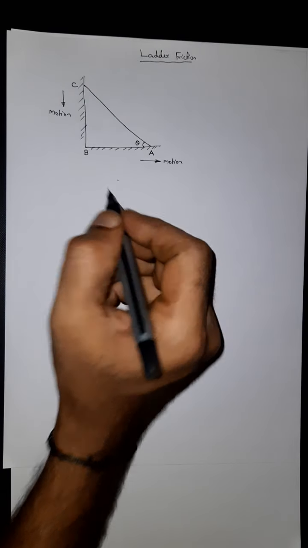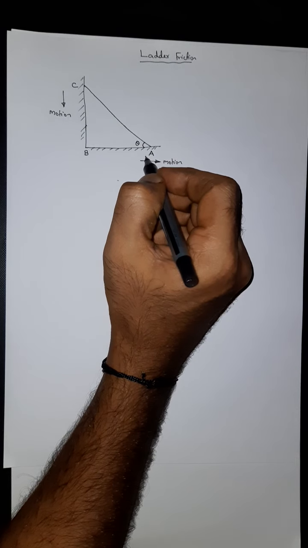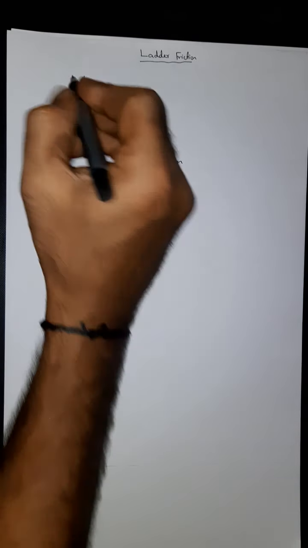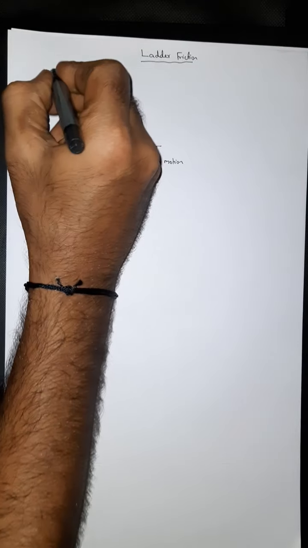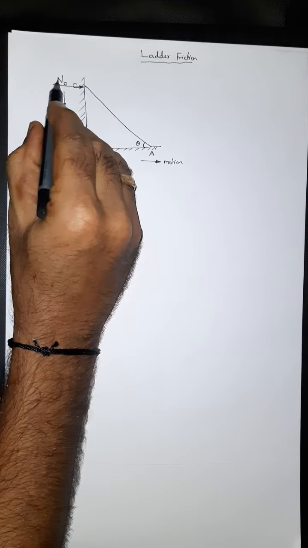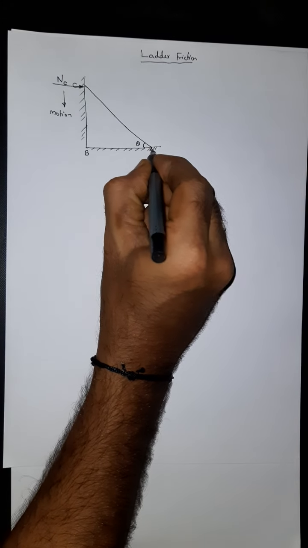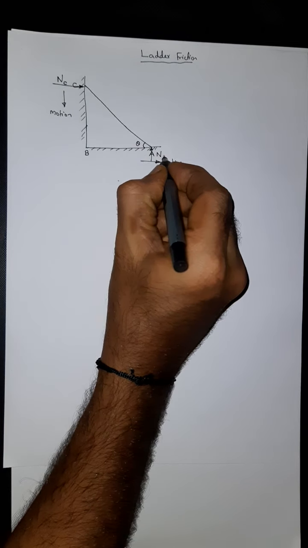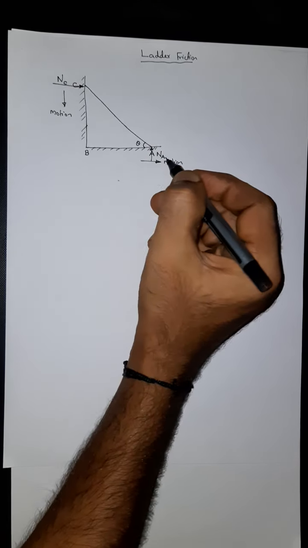As you know, whenever two bodies are in contact, there will be a reaction, normal reaction. So this is the reaction. Consider NC, normal reaction at point C, and this you consider NA, normal reaction at A.